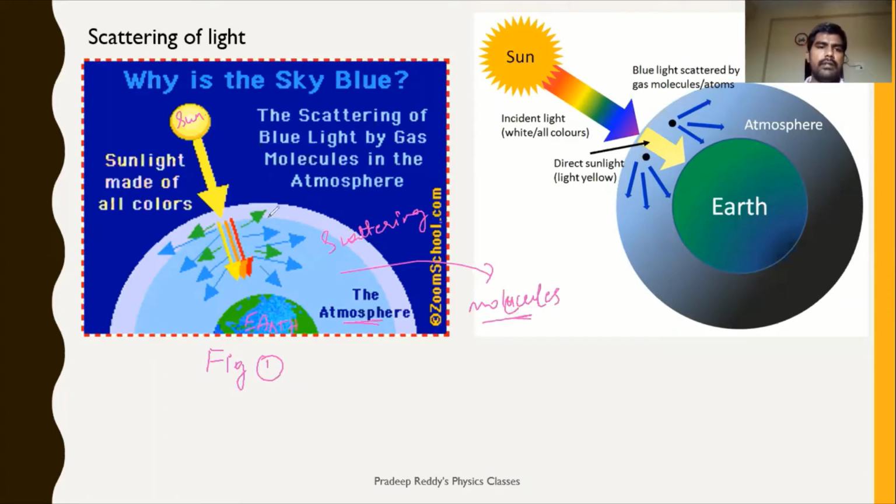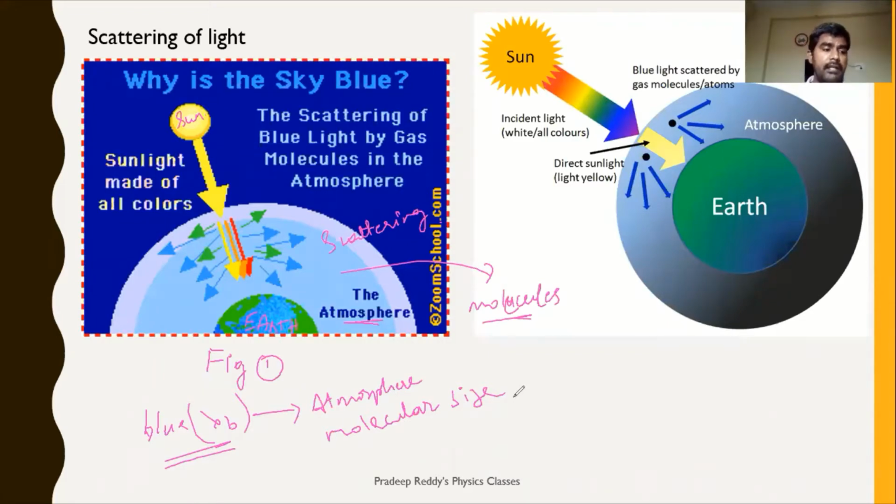Generally, blue has a particular wavelength, lambda for blue, and this blue wavelength is exactly matching with the atmospheric molecular size.